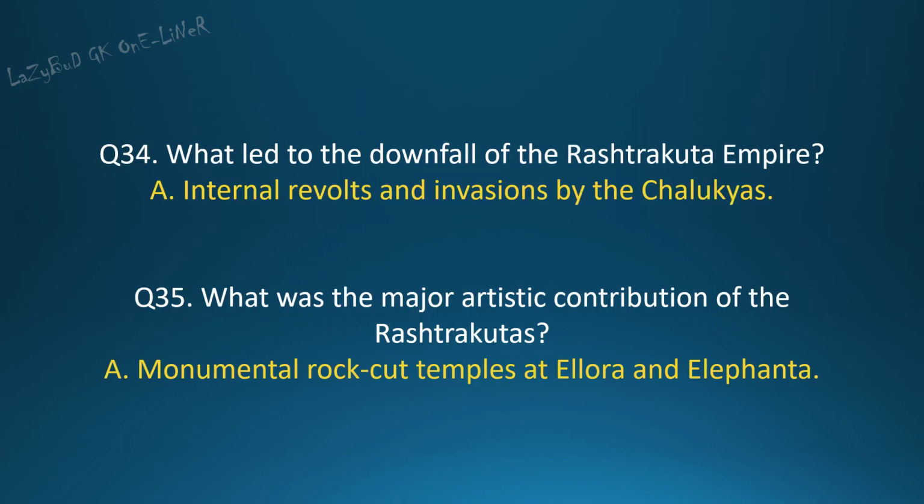Question 34. What led to the downfall of the Rashtrakuta Empire? Answer. Internal revolts and invasions by the Chalukyas. Question 35. What was the major artistic contribution of the Rashtrakutas? Answer. Monumental rock-cut temples at Ellora and Elephanta.